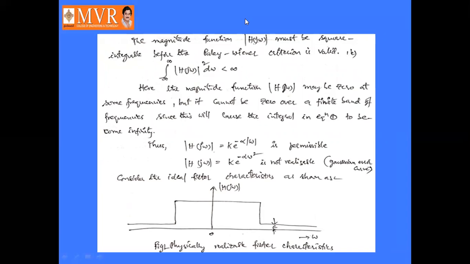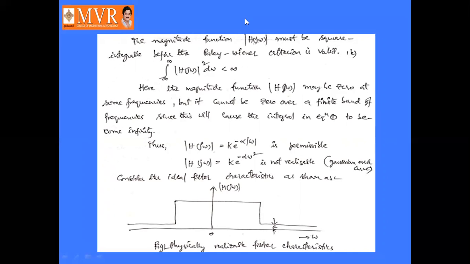That is, integral minus infinity to infinity of mod H of j omega square d omega must be less than infinity. Finally, the Paley-Wiener criteria is valid if the magnitude mod H of j omega equals some constant K into e power minus alpha into omega.